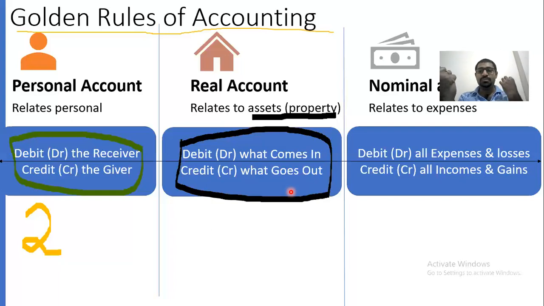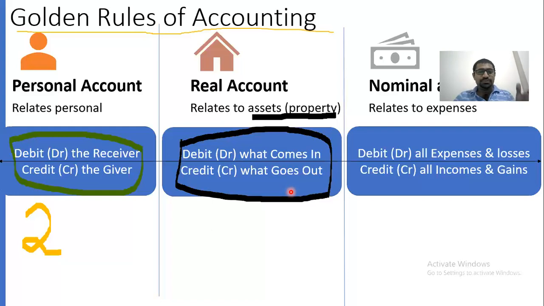So machinery needs to be debited, and on the other hand, for purchasing the machinery, what are we paying? We are paying cash. So cash needs to be credited. Cash is going out from the business. So every transaction has two aspects, cash and machinery here in this example. Machinery is coming in, so that is debit what comes in. Machinery you need to debit it, and credit, so what is going out from your business, that is cash, you need to credit it.